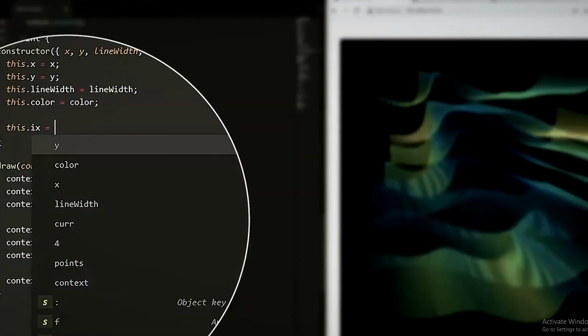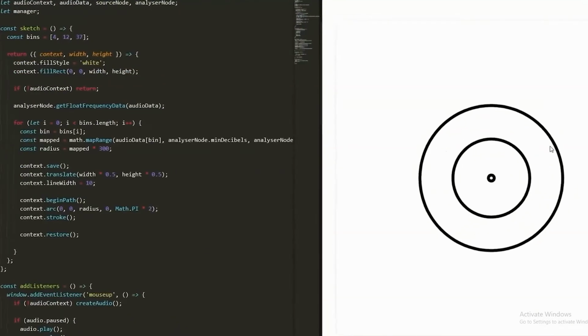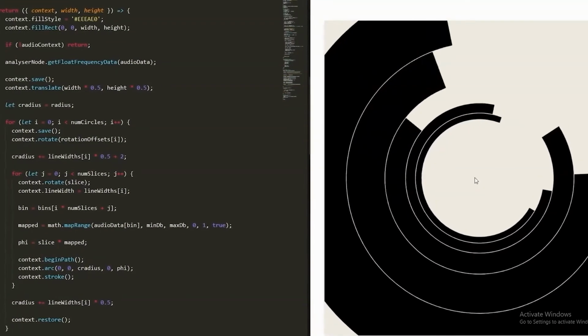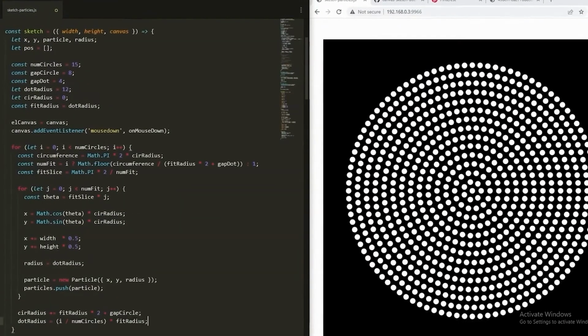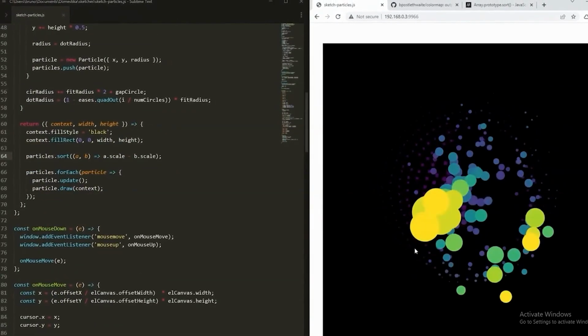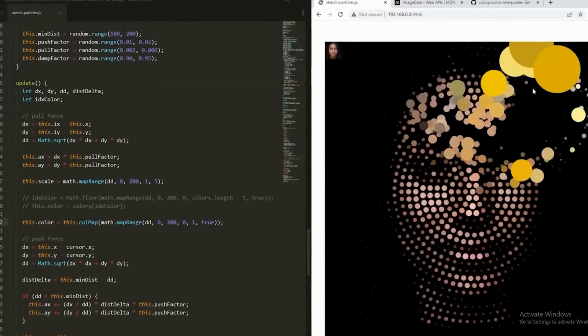In the third sketch, we will produce an audio visualization. I will teach you how to play sound files, read their data, and use frequency to drive an animation. And for the last composition, we'll play with particles. We will set their velocity and acceleration and make them react to the cursor. We will also learn how to set their colors based on images. Finally, we will wrap up with a few extra tips and tricks.